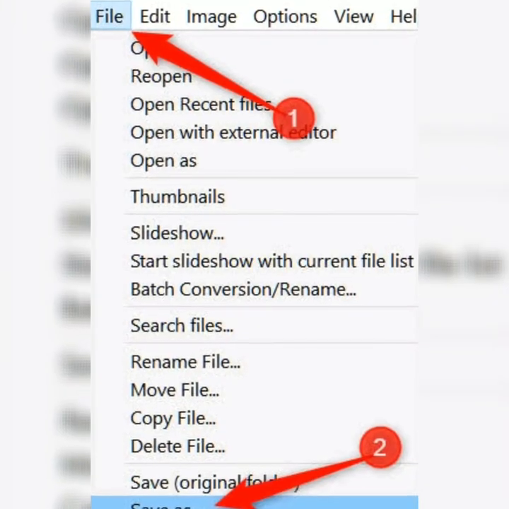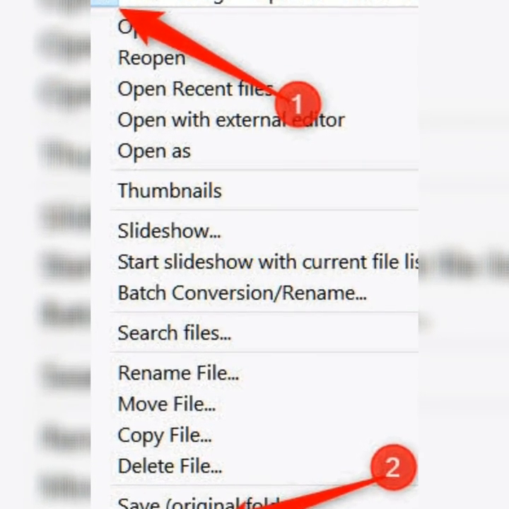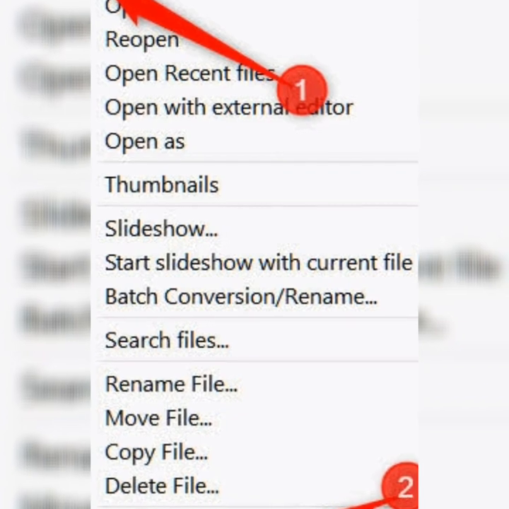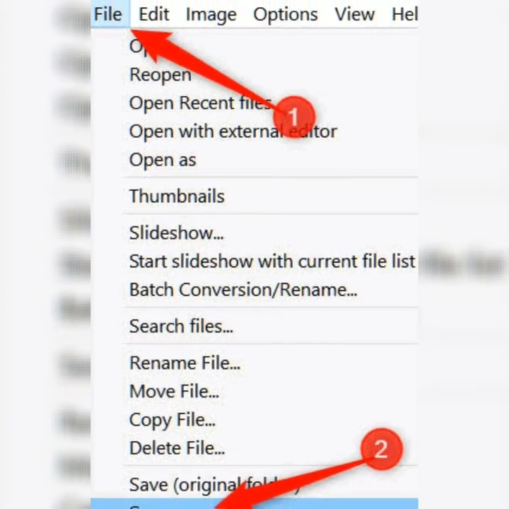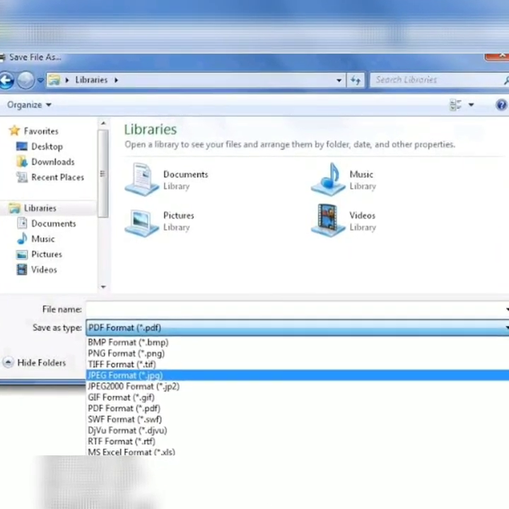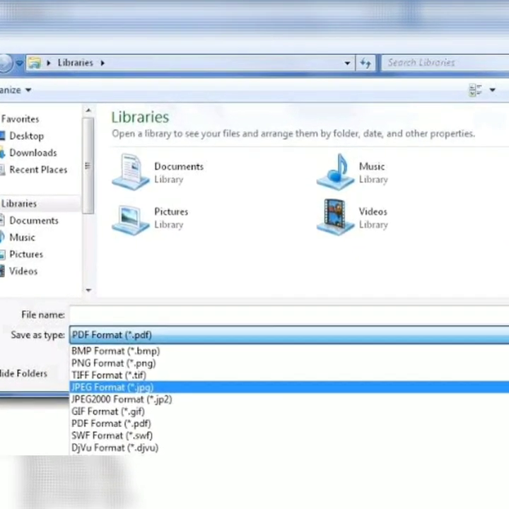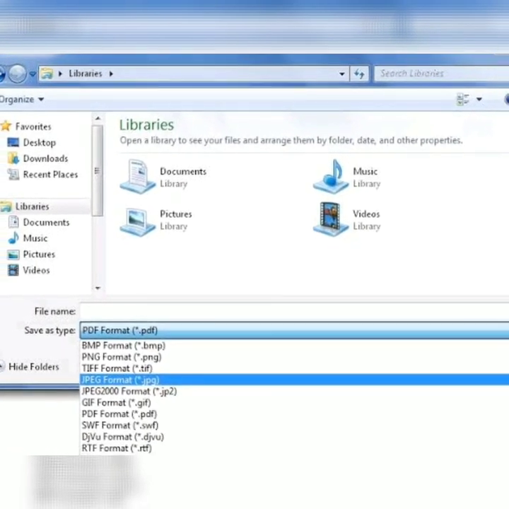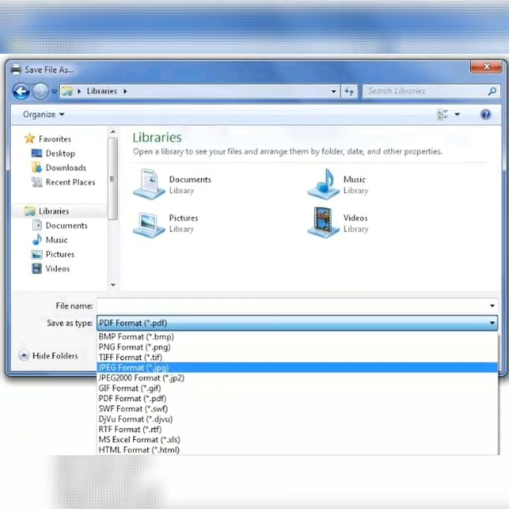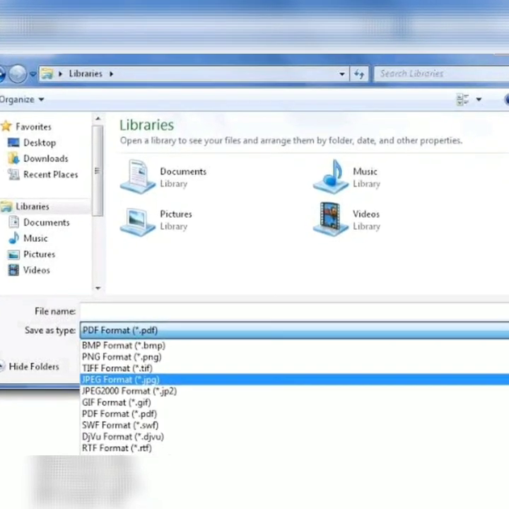This is an example for saving an image as a JPEG image. So first you have to go to the file menu, click on the option Save As, then you will get this Save As dialog box. Here you have to choose the JPEG format to save that image as a JPEG image. If you want to use some other image format, you can select it here itself. The image will be converted to the required format.